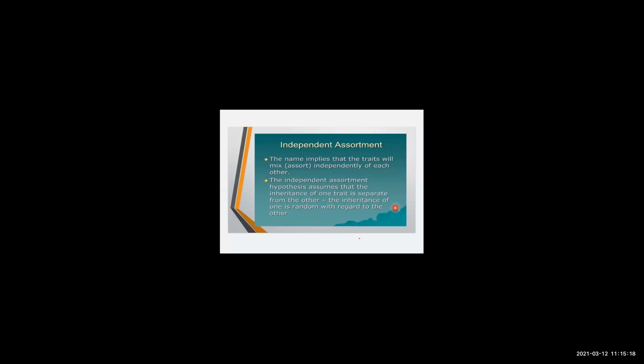The inheritance of one is random with regards to the other. So in the dihybrid cross, we were able to see that the traits are mixing themselves, okay, in the first filial, in the second filial generation, okay? So this is how the independent assortment law is being proved with the help of dihybrid cross.